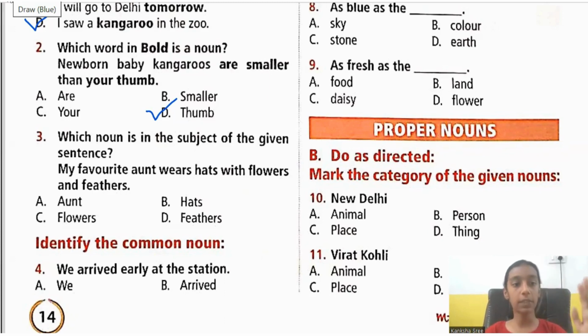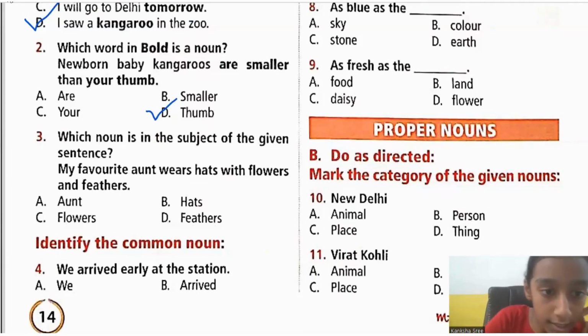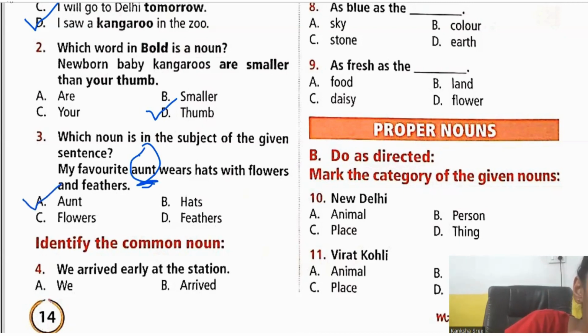In the same way, look at third one. Which noun is in the subject of the given sentence? My favorite aunt wears hats with flowers and feathers. So which noun is in the subject, children? It is aunt. Okay, children, aunt is the one who is performing the action. So it would become option A that says aunt.